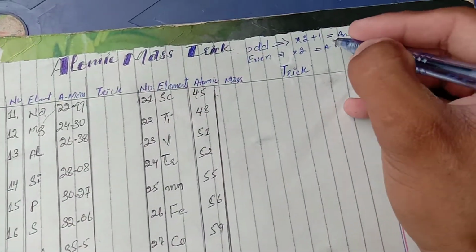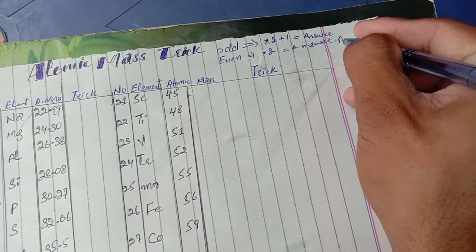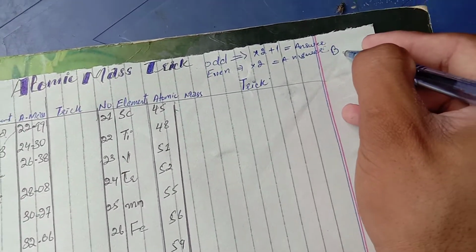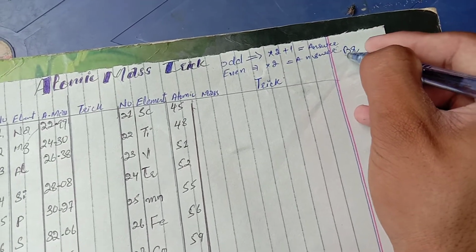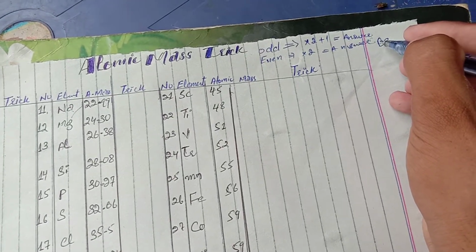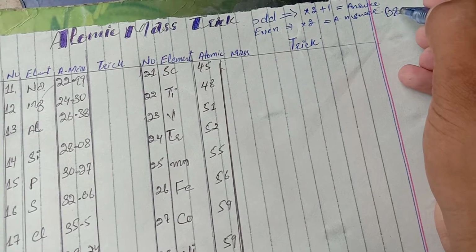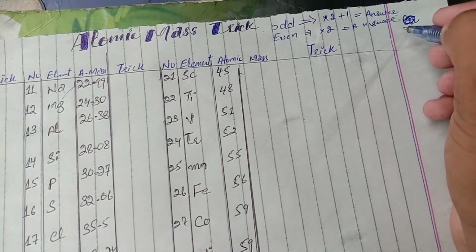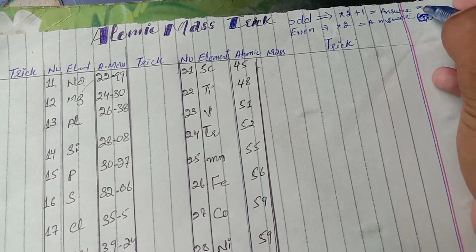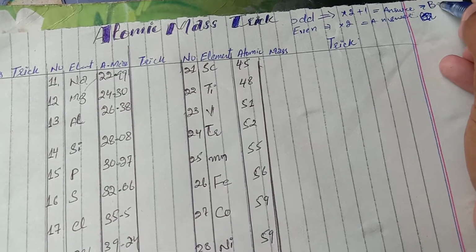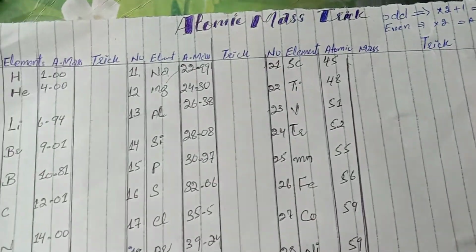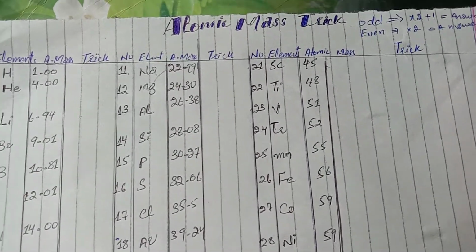With boron, not boron, with beryllium. Beryllium is an even number because it is present in fourth number, so you will use with it the odd trick.